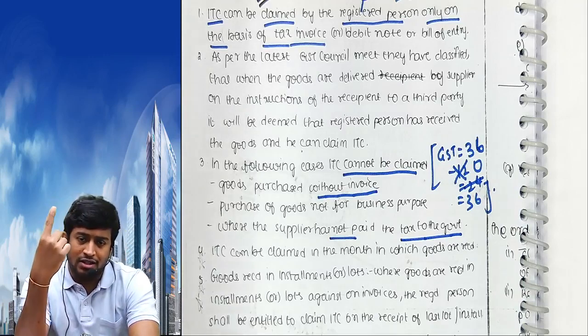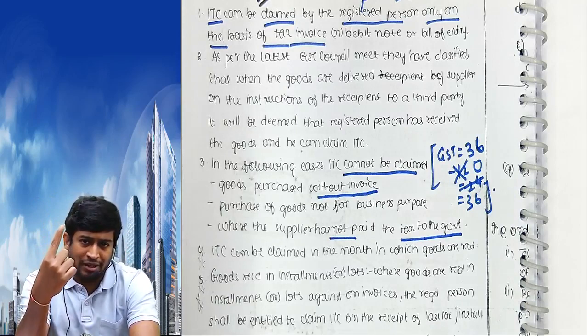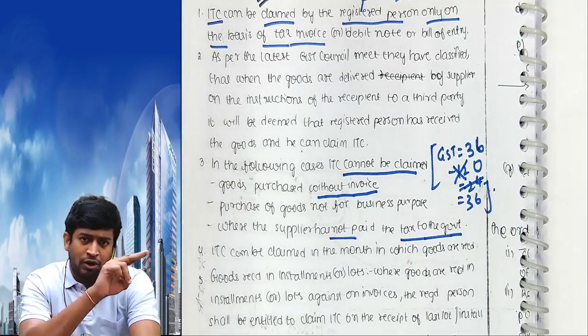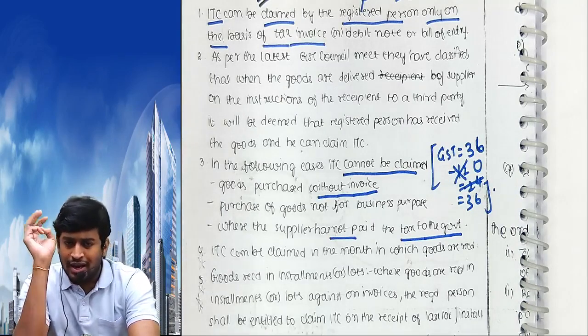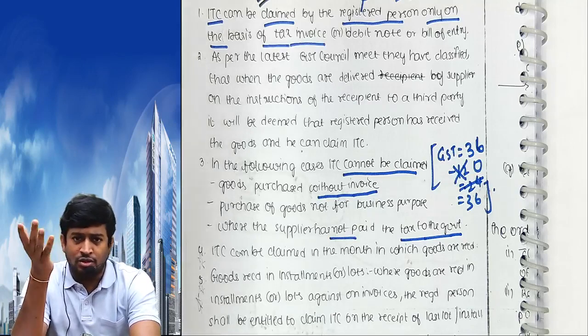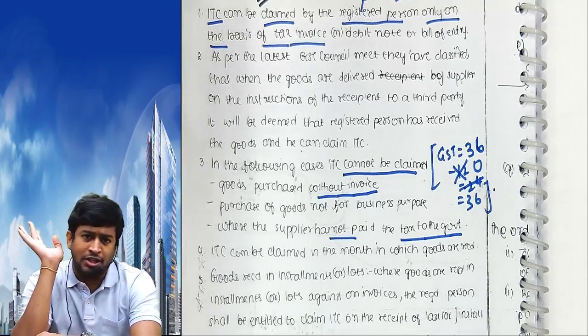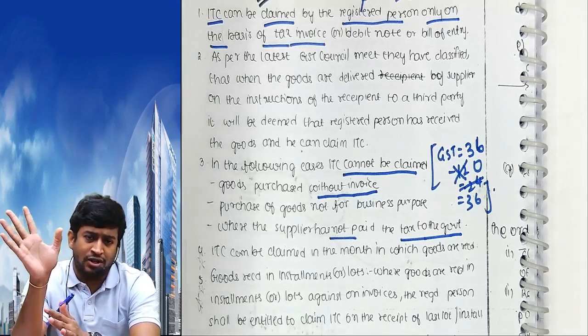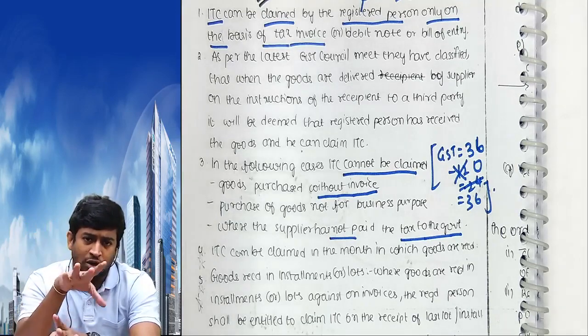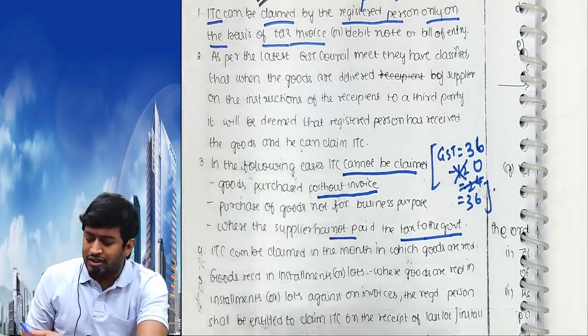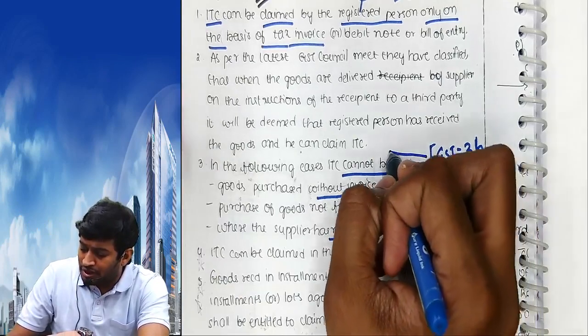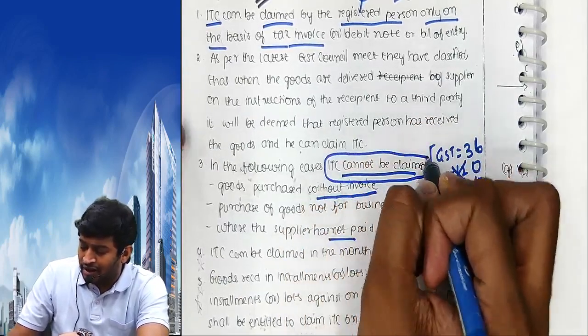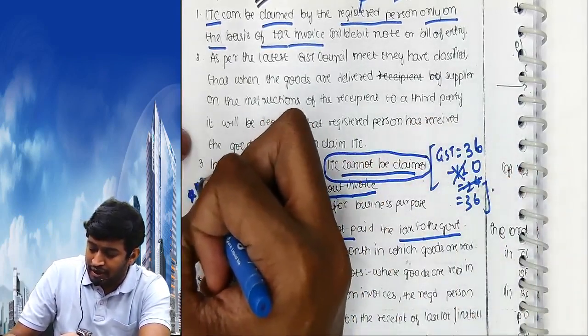So 3 cases: I don't have the bill from X, X did not pay 12 to the government, and Y purchased the goods not for business purpose. He gave them as a gift to someone, he used them for his house, whatever it is. So in these 3 cases, input tax credit cannot be claimed. Mark as important point.